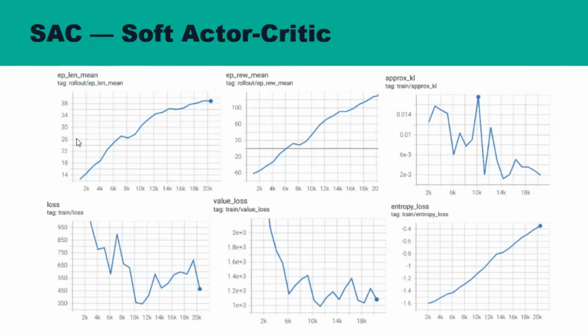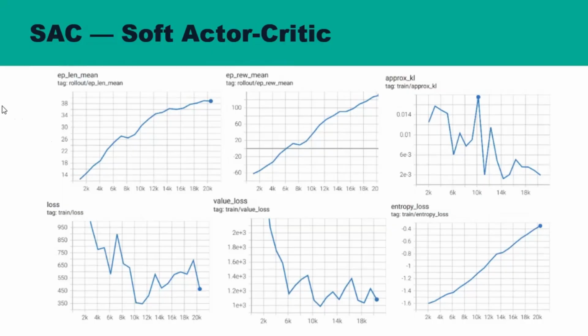The training logs for the soft actor critic agent demonstrate successful convergence over the 20,000 time step duration. A steady upward trajectory in both the mean episode reward and episode length confirms that the agent is effectively learning to maximize its returns while surviving longer in the environment. While the actor and value losses exhibit the typical fluctuations of off-policy reinforcement learning, their general downward trend suggests that the model is accurately refining its internal estimates.